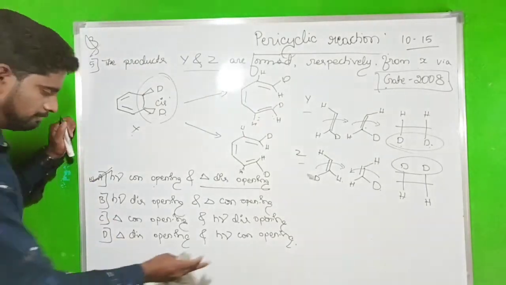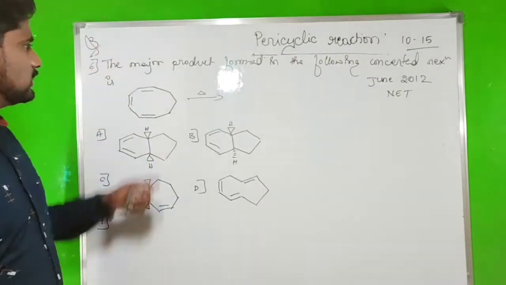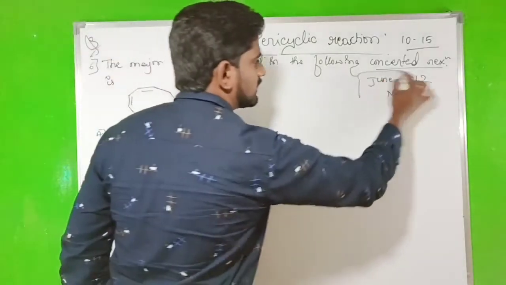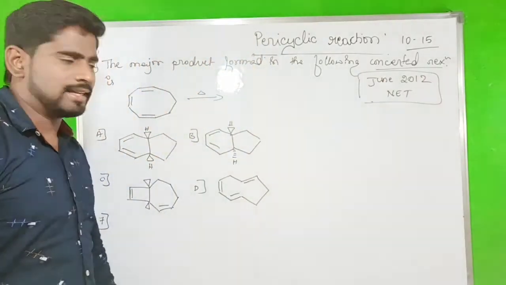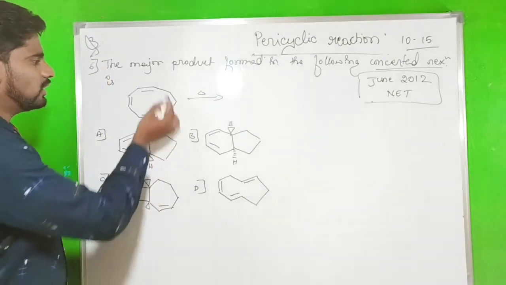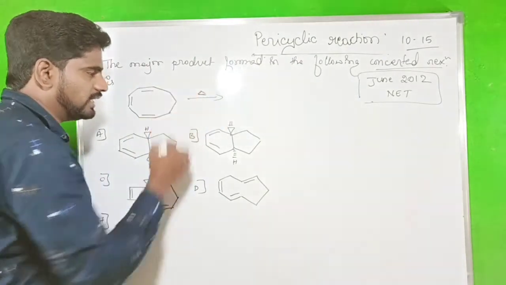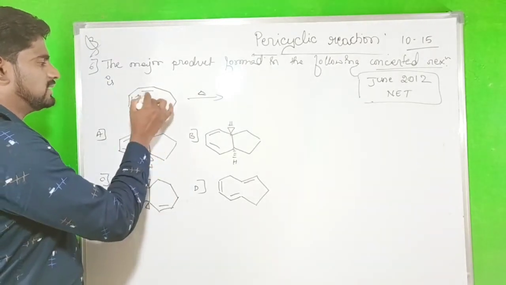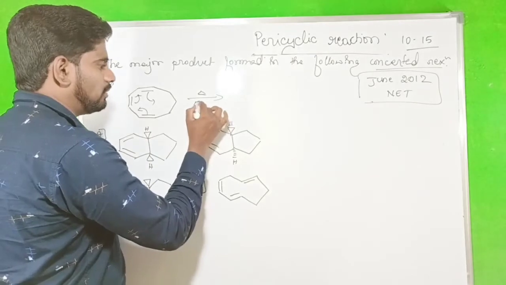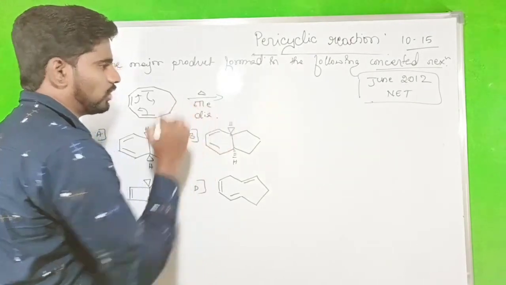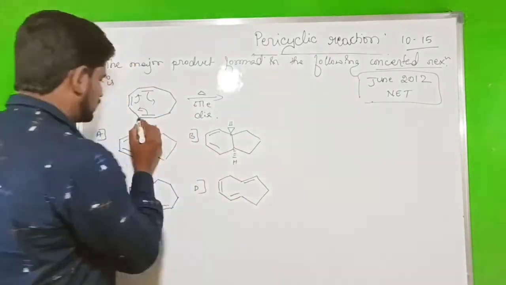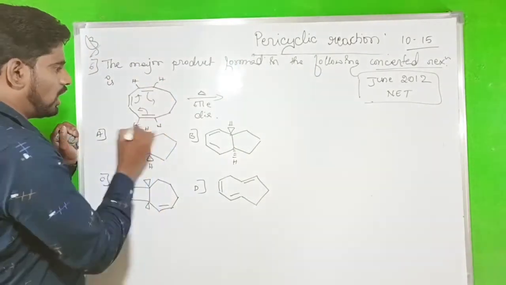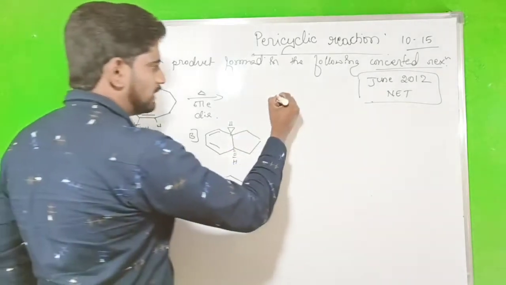So next question. In this question, the major product formed in the following concerted reaction. The question was asked in the June 2012 NET examination. So they gave one of the compounds. They gave the condition also, that is a thermal condition. So how many electrons are participating? 6 electrons. So 6 pi electrons means this should be the disrotation. So disrotation means you just write the hydrogen bond. Look here. So all the hydrogens will be in the cis form. Write the model.